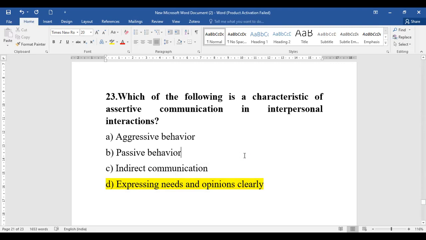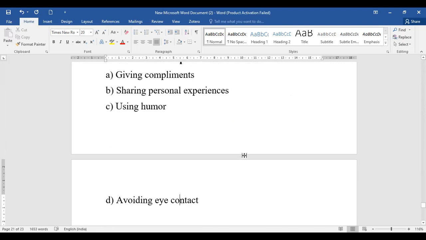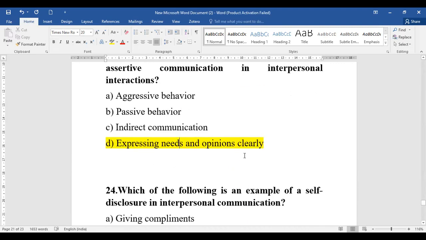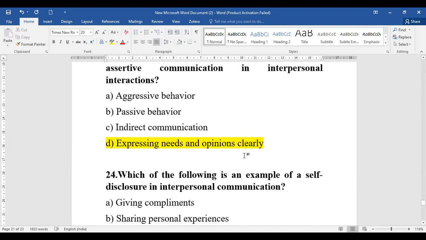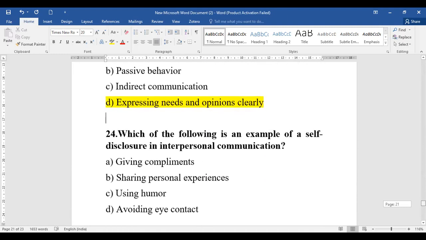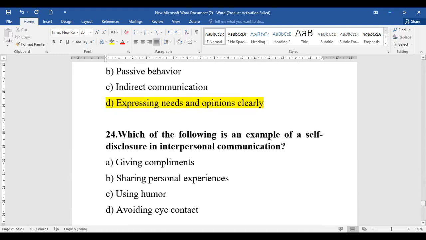Okay, so yes, coming to question number 24 now. So let's see what 24 is all about. It is an example of self-disclosure in interpersonal communication. So the question is about self-disclosure in interpersonal communication. So giving compliments, sharing personal experiences, using humor, or avoiding eye contact.